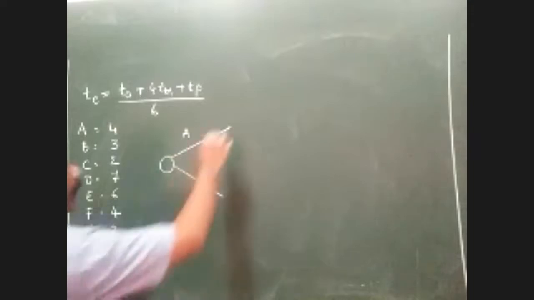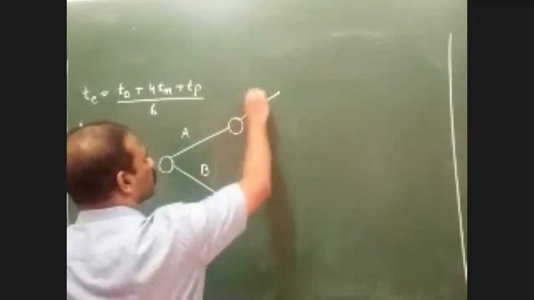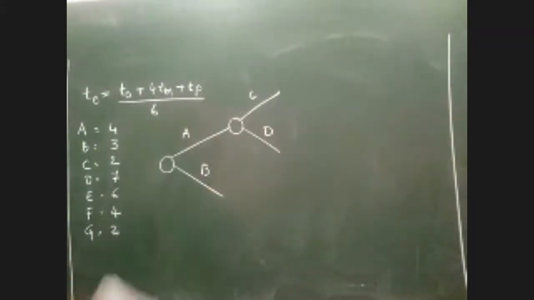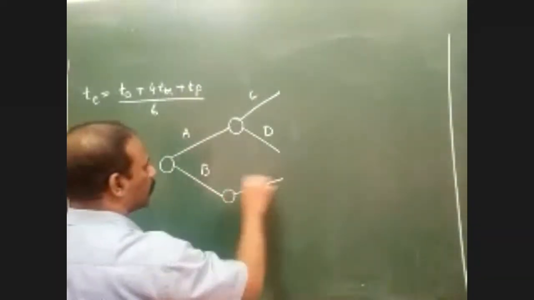Okay, so let's start drawing the network diagram now. Can you please tell me, looking at the data, which activities are the starting points here? A and B, sir. Very good. There are two starting activities here, activity A and activity B. Next to activity A, two activities would come out, activity C and activity D. And then from activity B it is E.